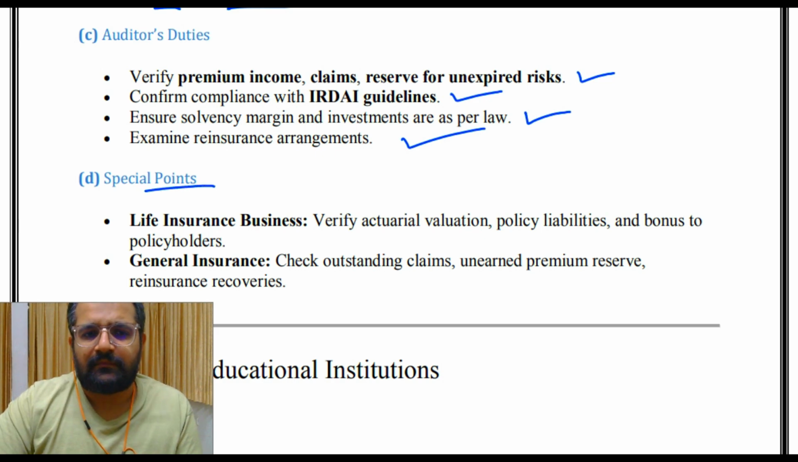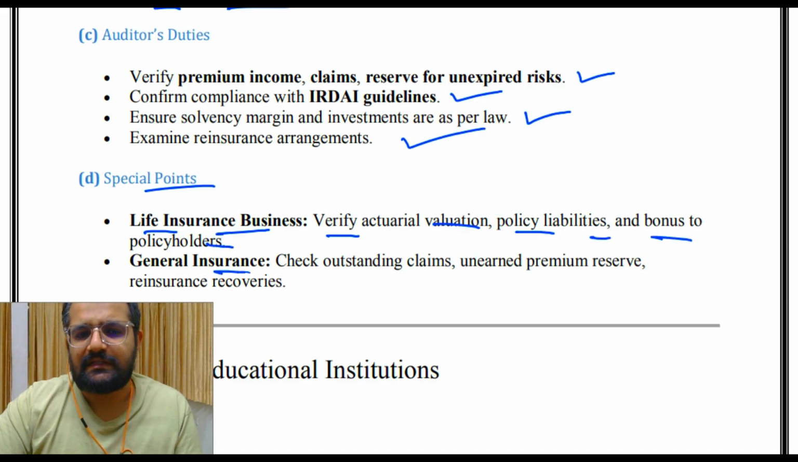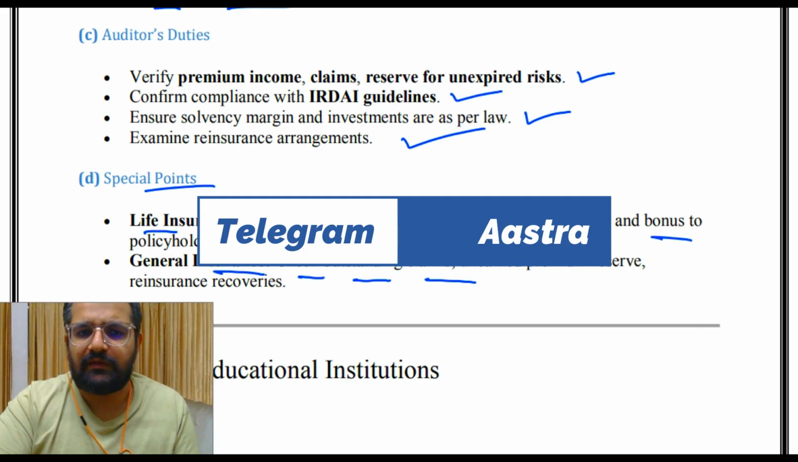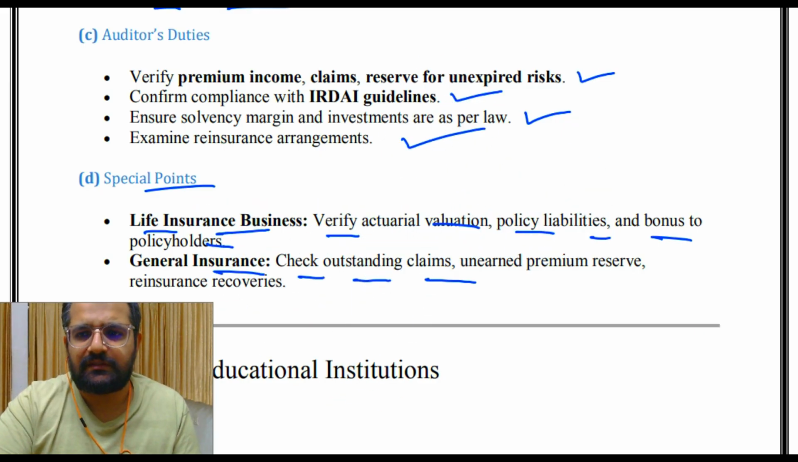Special points: for life insurance business, verify actuarial valuation, policy liabilities and bonus to policyholders. For general insurance: check outstanding claims, unearned premium reserve, and reinsurance recoveries.